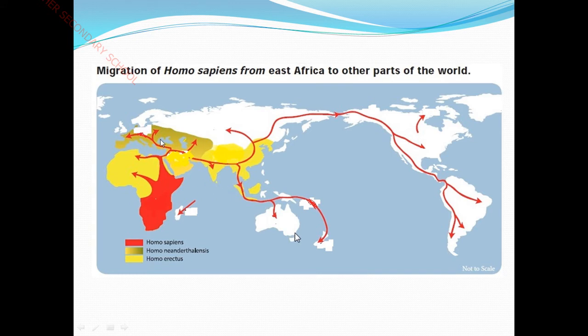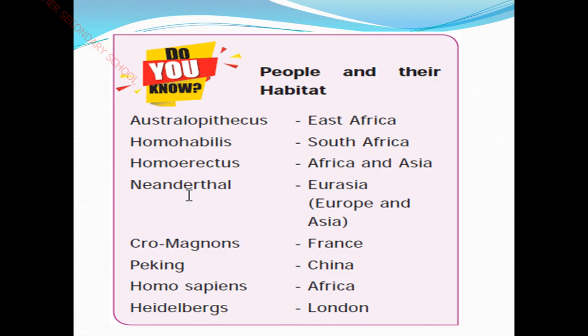Yes. Here the arrow marks show where the people started to spread over and distribute their lifestyle. So this world map depicts the entire world region where the Homo sapiens spread over through the worldwide parts. Okay, children? Yes. Next, see here. Here are a few extra points for you, children: the people and their habitat, how they lived, where they settled, and what type of people settled in which region.